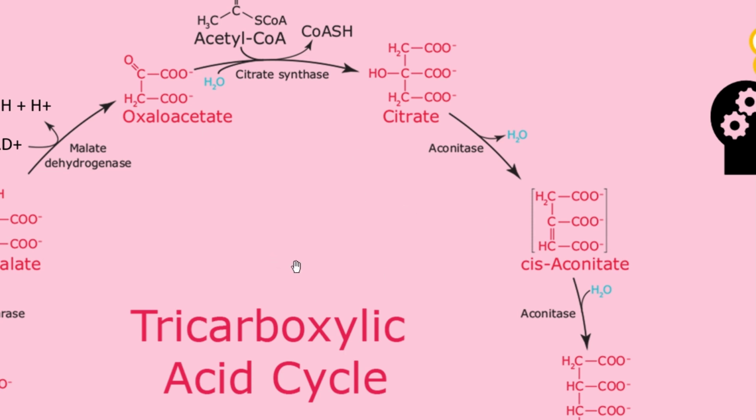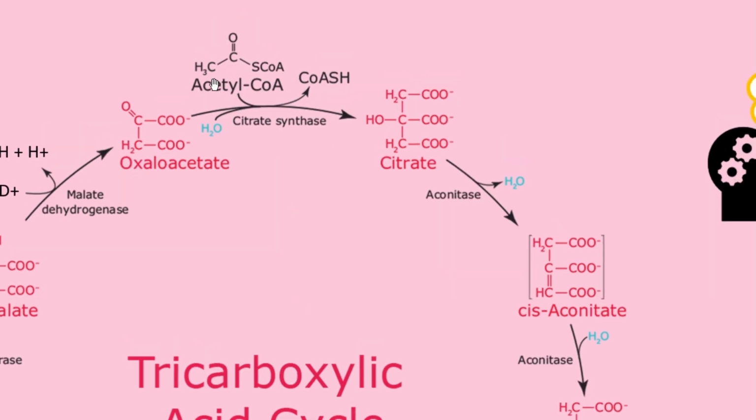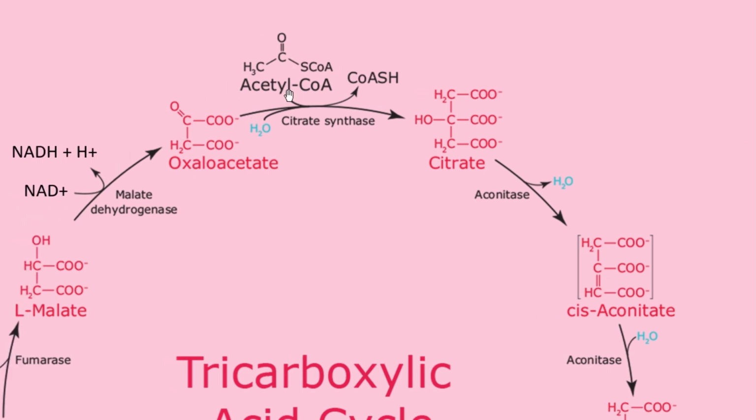Okay, first cycle means this cycle is going on and on and on. So first cycle means we are assuming that the first acetyl-CoA and first oxaloacetate come and react to form citrate. That is the first cycle of the TCA cycle. The second stage is when this oxaloacetate and acetyl-CoA produce the citrate, and the citrate is again converted into L-malate, and malate is converted into oxaloacetate.